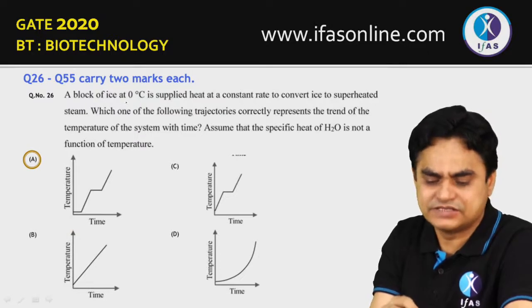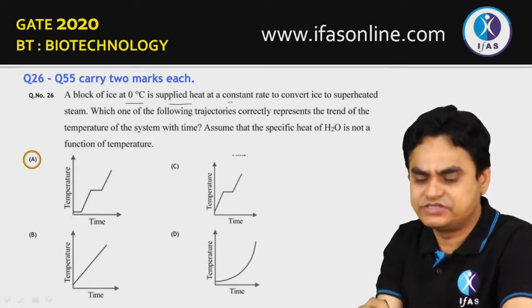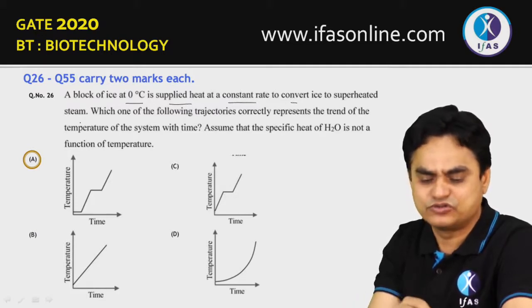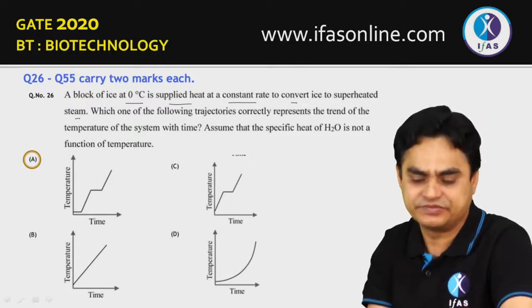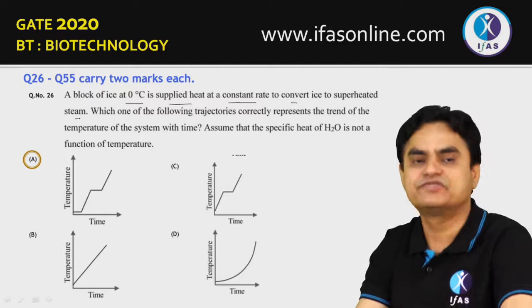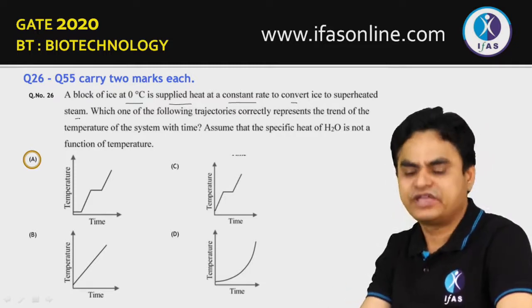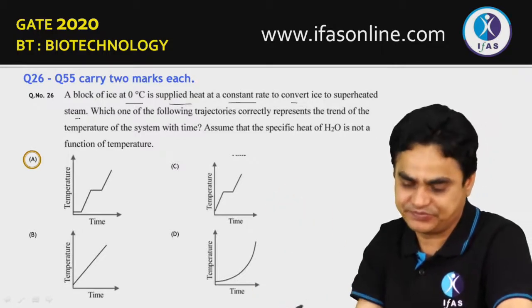A block of ice which is at 0 degrees centigrade is supplied heat at a constant rate to convert ice to superheated steam. Which of the following trajectories correctly represents the trend of temperature of the system with time? Here you have to take that the specific heat of water is not a function of temperature, meaning it is a constant throughout the temperature.